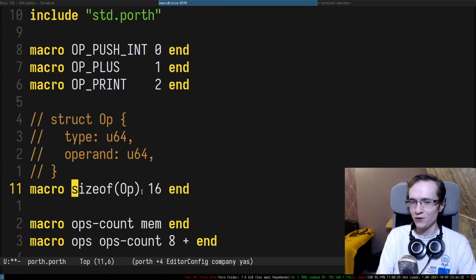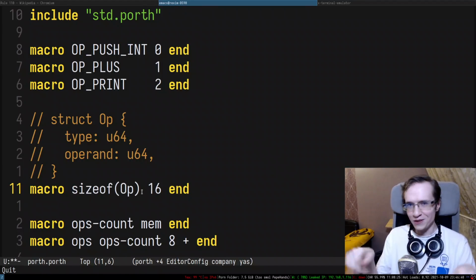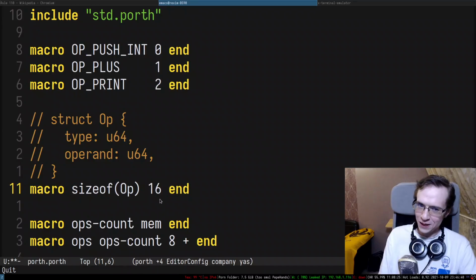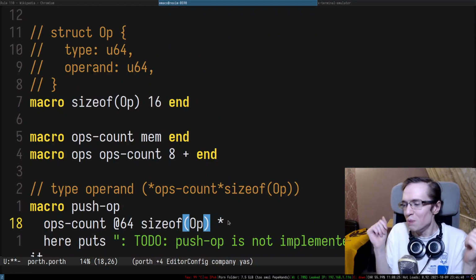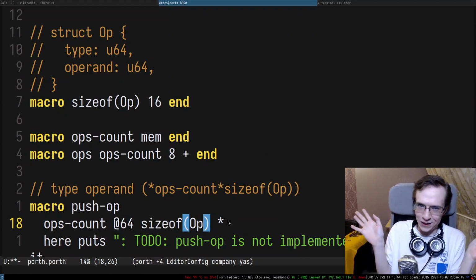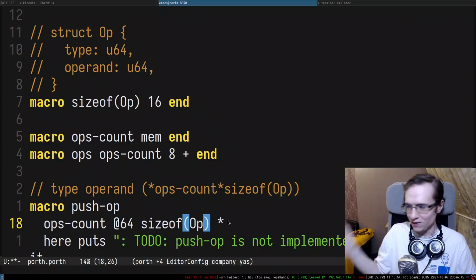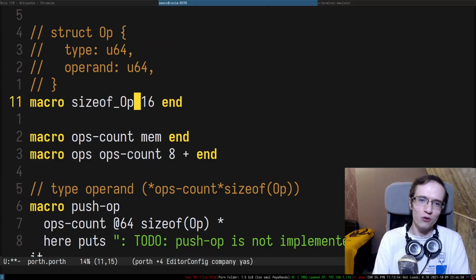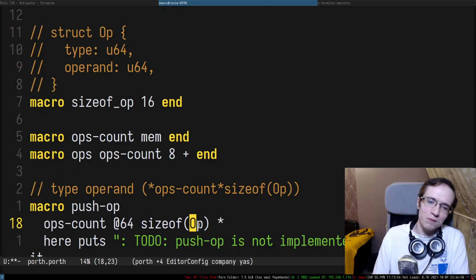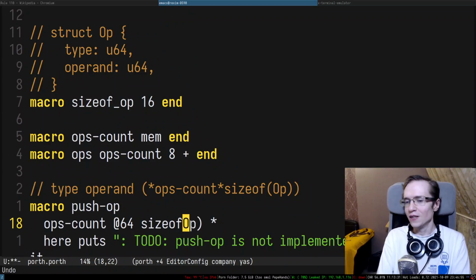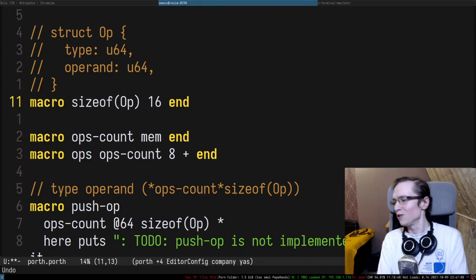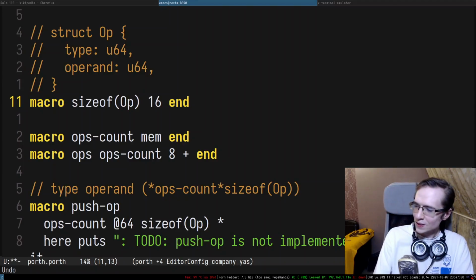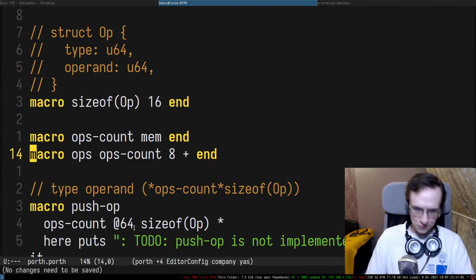So it's not a part of the syntax, actually. These parentheses are not part of the syntax. That way I can make up syntaxes, as if they were non-existent. Yeah, I could have actually called it size of OP, but that would be kind of boring, I think. So I decided to call it like that. I think it looks a little bit better, right?